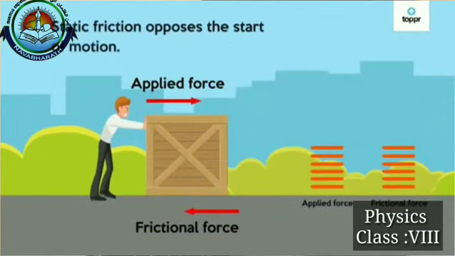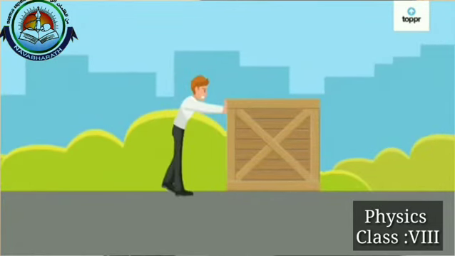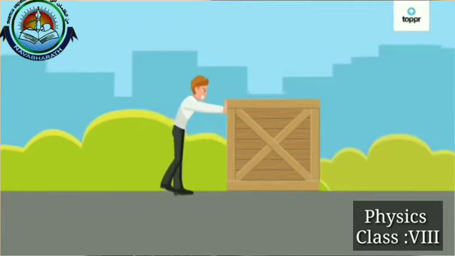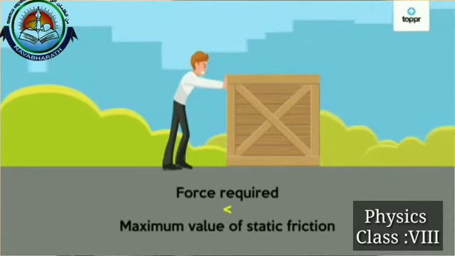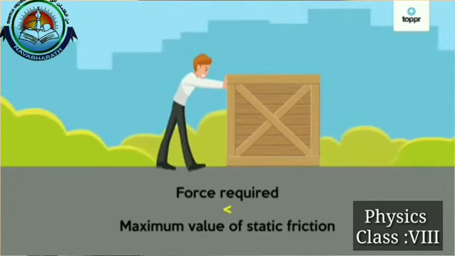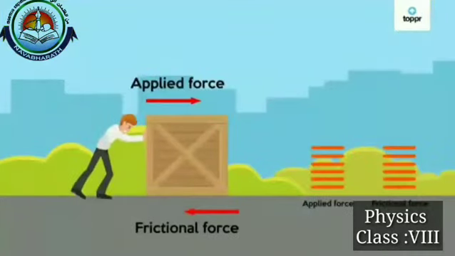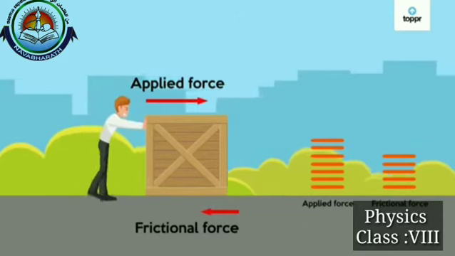It doesn't mean that there is no frictional force. If we consider that the heavy box is in contact with another surface like the floor, there is a frictional force, but our applied force is more than the frictional force. That's why this heavy box is moving, or sliding, over the surface.